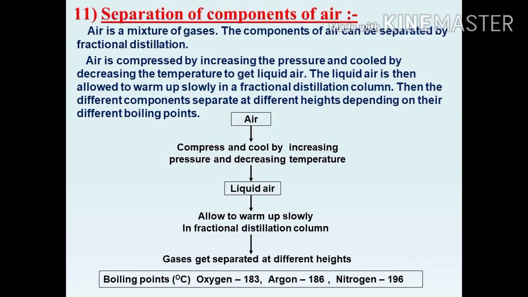The air is compressed by increasing the pressure and then cooled by decreasing the temperature to get liquid air. This liquid air is allowed to warm up slowly in a fractional distillation column where gases get separated at different heights depending upon their boiling points. In your textbook, page number 23, one diagram is there that is very important. How can we separate the oxygen from the air? So you should study that diagram.